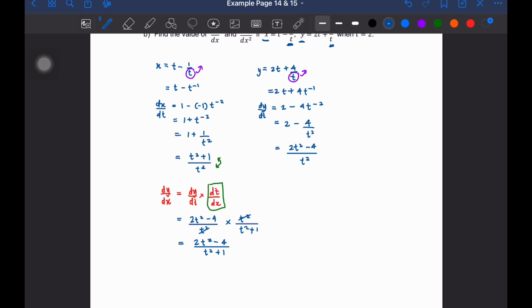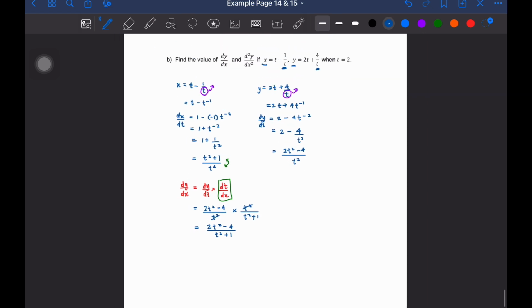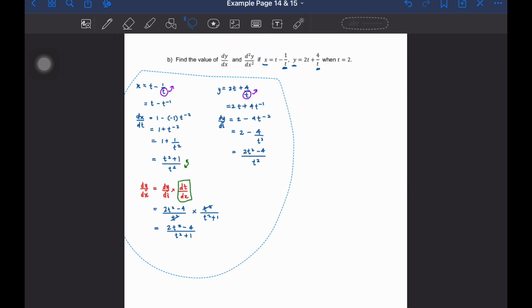Okay, settle dah dekat situ. So memang dah tak boleh simplify, so biarkan sahajalah. Right, and then moving on to finding our second derivative.